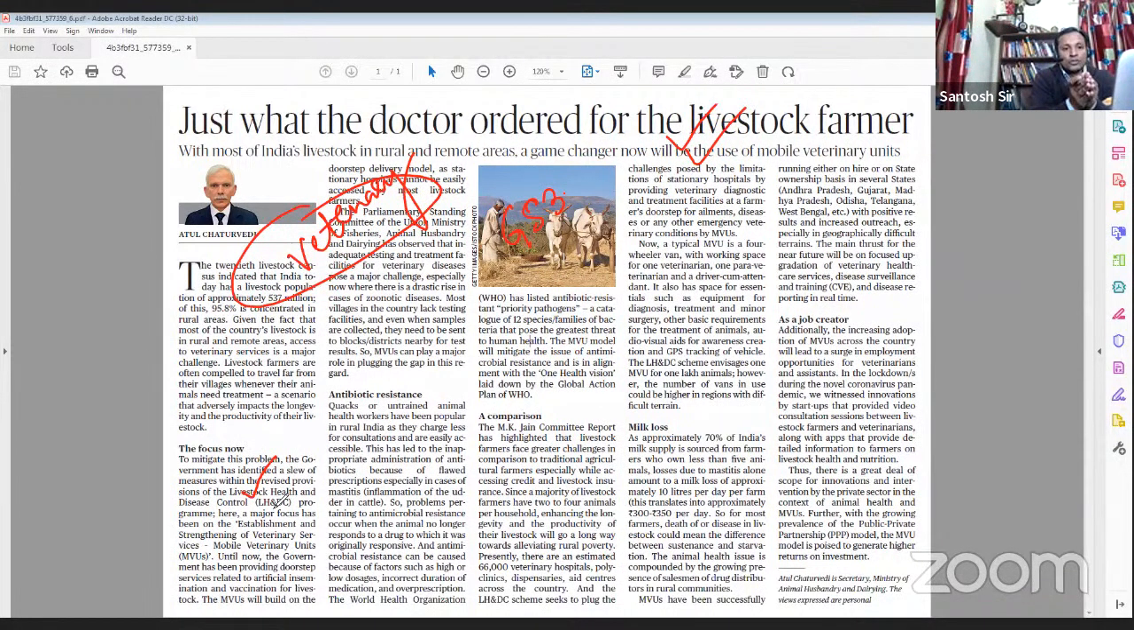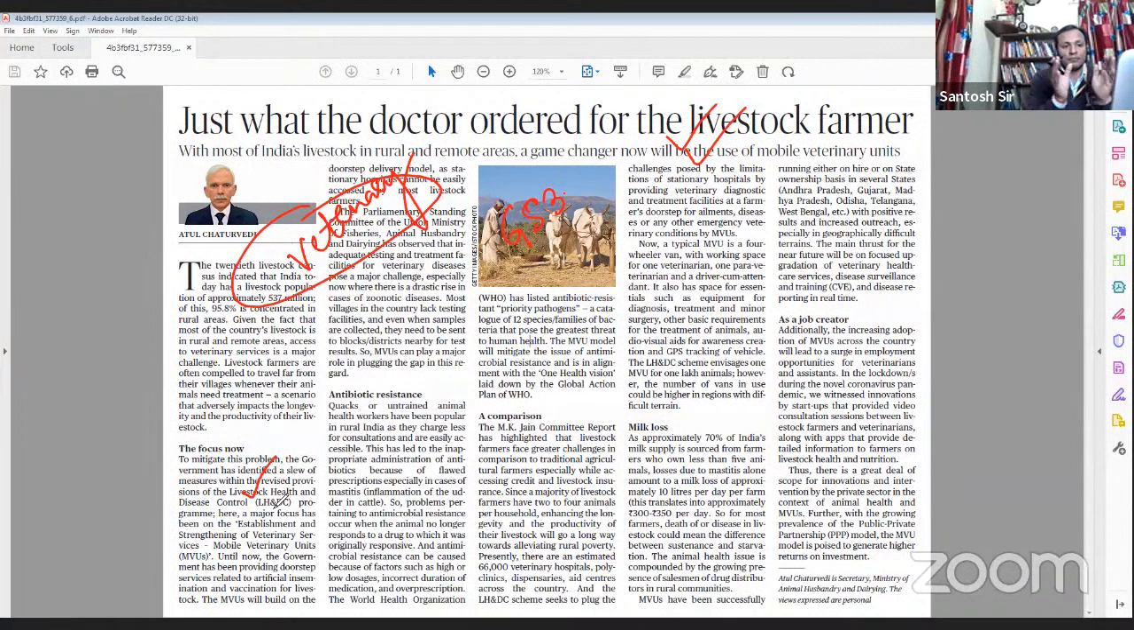This is to solve the biggest problem in the livestock sector, and that problem is livestock diseases, the health of the livestock. Every year the livestock sector incurs huge losses because of these diseases, and this new scheme would help to curb this problem. Then it goes on to talk about how this mobile veterinary unit is going to help the farmers.